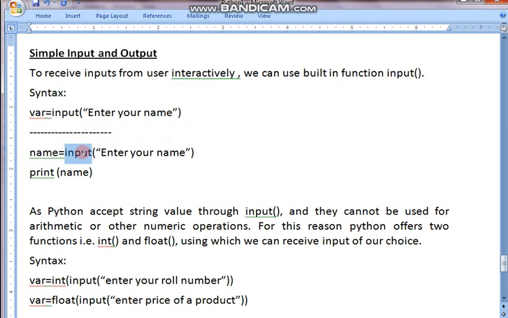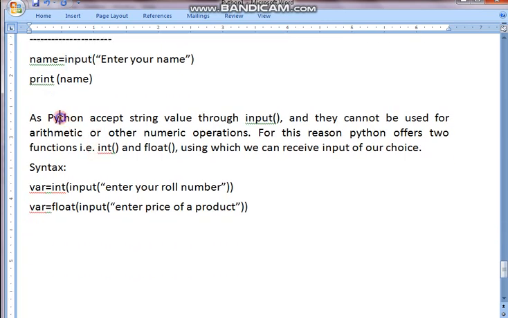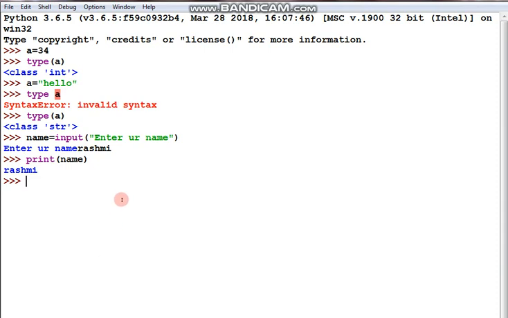Fine students, there is a problem here. What the problem is, Python accepts only string values through the input function. String means the character only or the word only, sentence only, and they cannot be used for arithmetic or numeric operations. It means no calculation, no mathematical operation can be done with this kind of values. So let's check what it is saying.